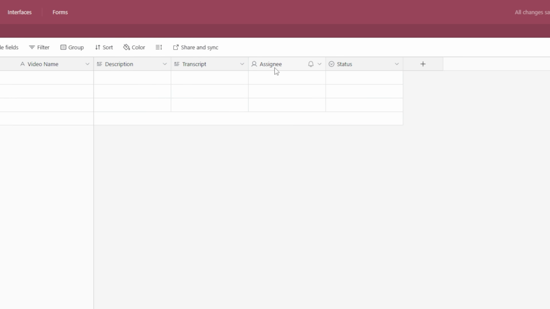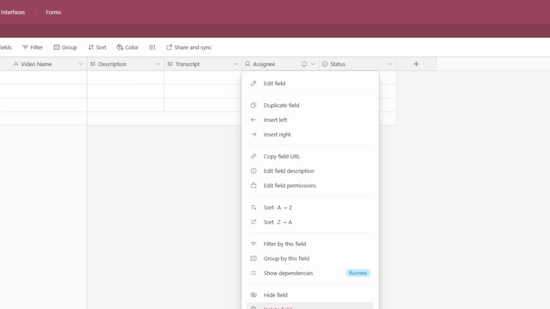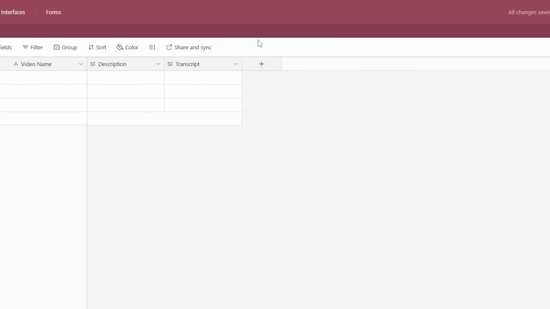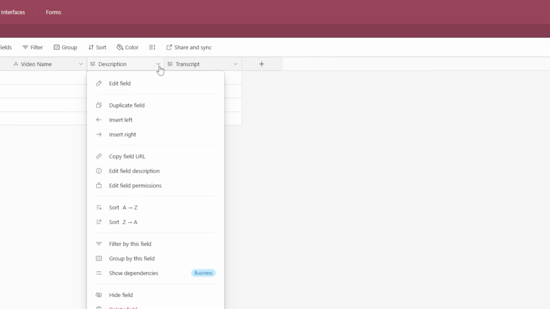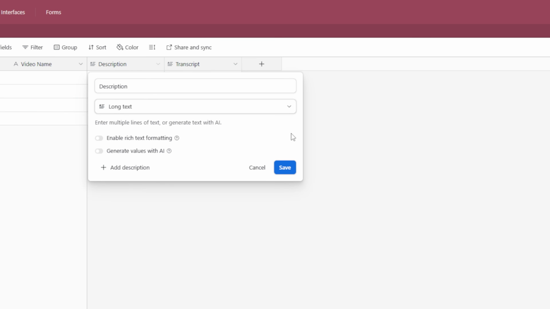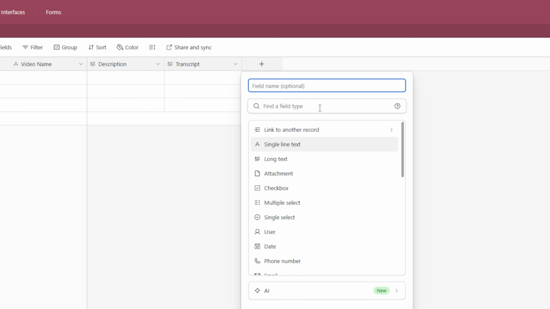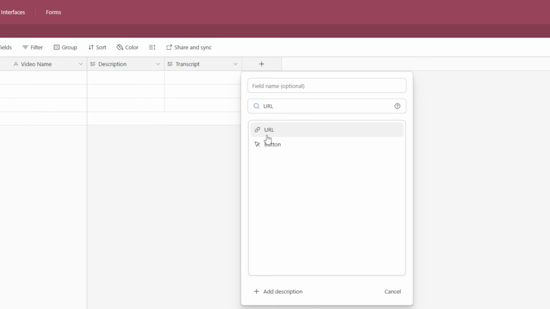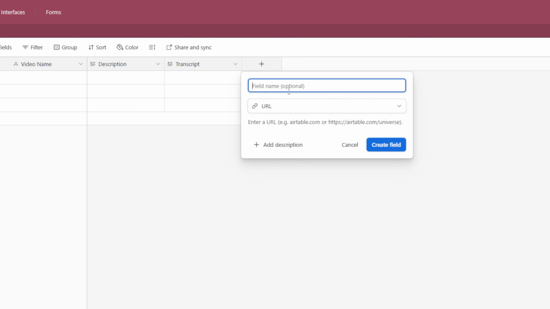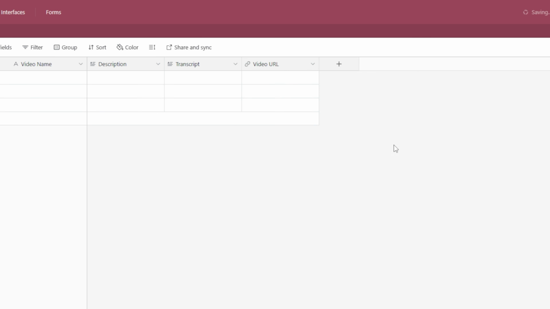And then we need to add a couple of other fields. Let's add a field for the video URL. I can just delete these fields just so I can show you how to do it from scratch. After you have video name, description, and transcript, make sure description and transcript are long text without enable rich text formatting. Then you want to hit this add button, and where it says find a field type, select URL. You can type in URL, and then you can just name this field video URL. Then you can hit create field.